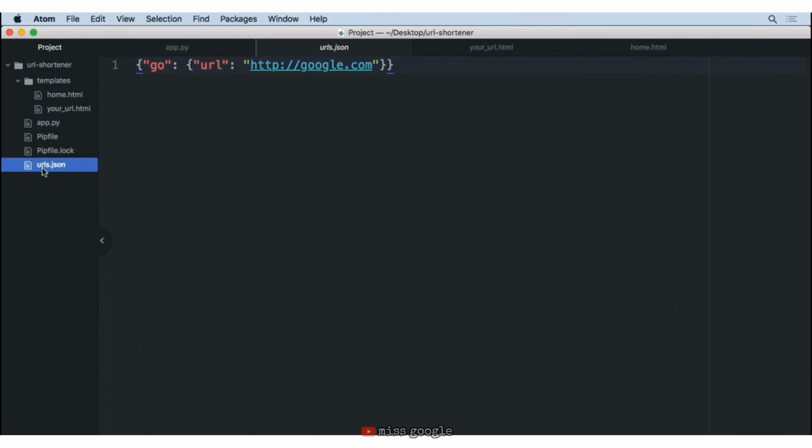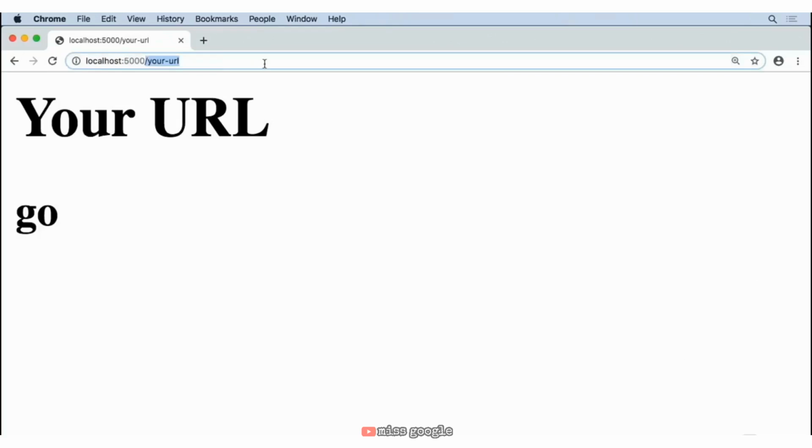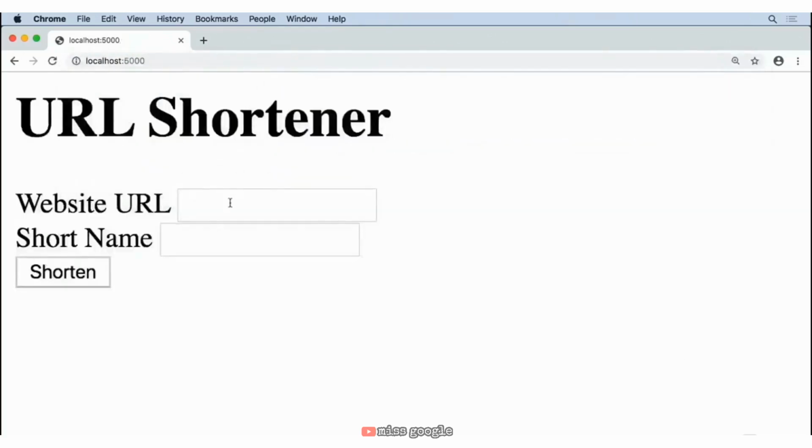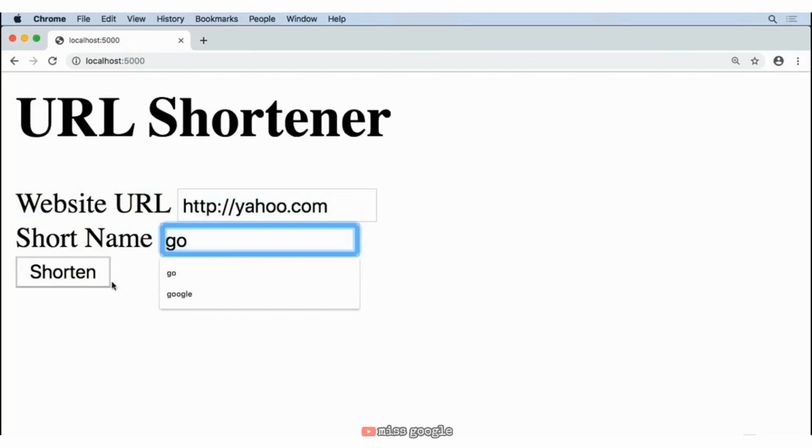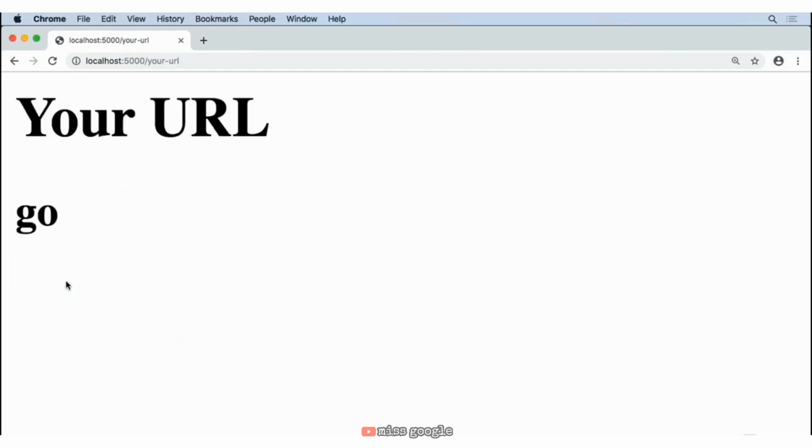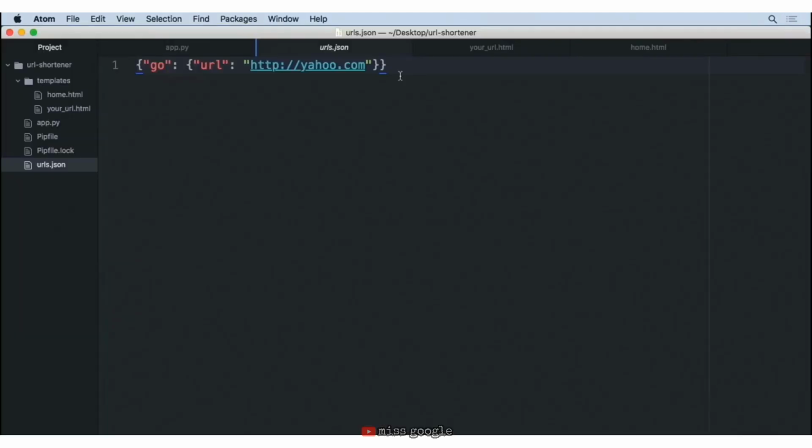In fact, if we go back to our home page and we put in some sort of new website, and we use the same short name, and we go back to our code editor, we can see that it's overwritten the data here inside of our JSON dictionary. So we have to have some sort of check to see if a code already exists. In the next video, we'll talk about how we can fix that.